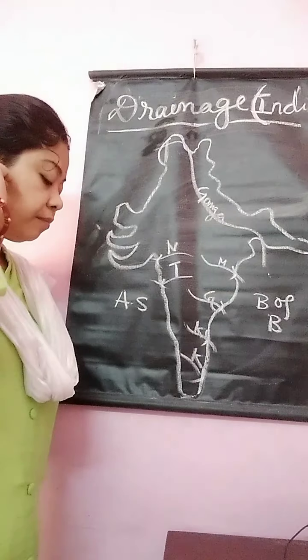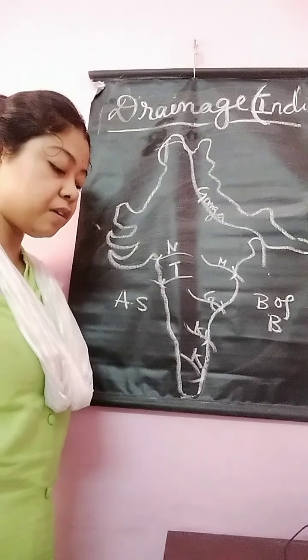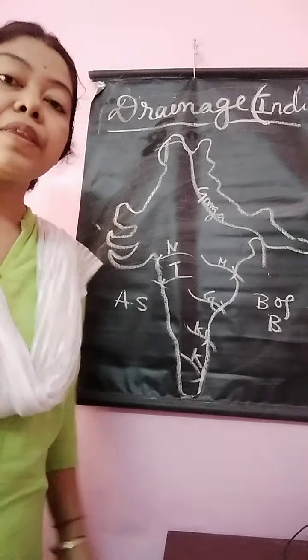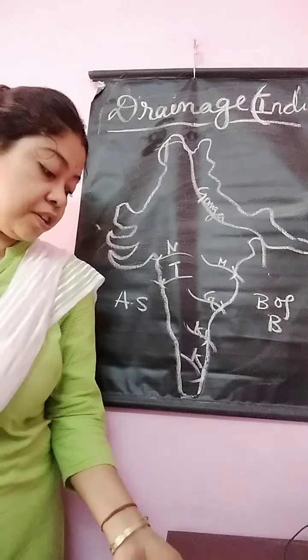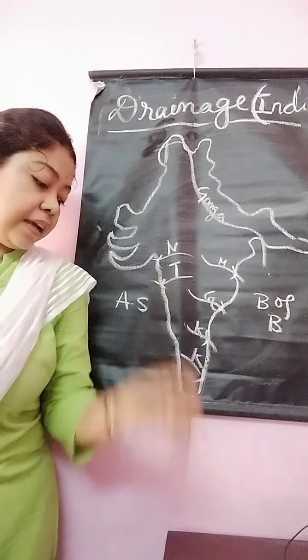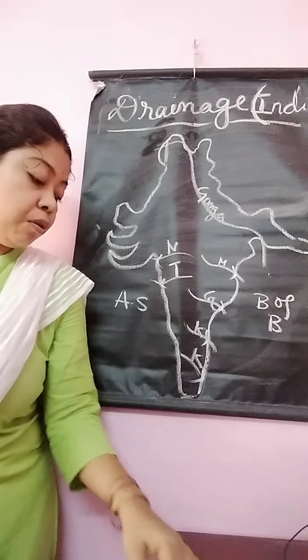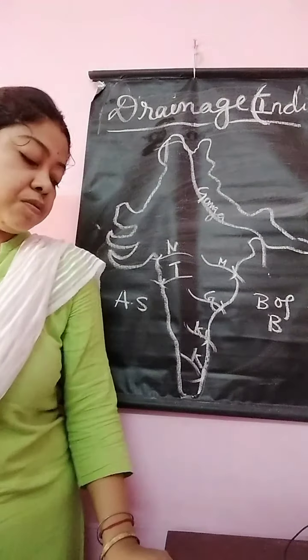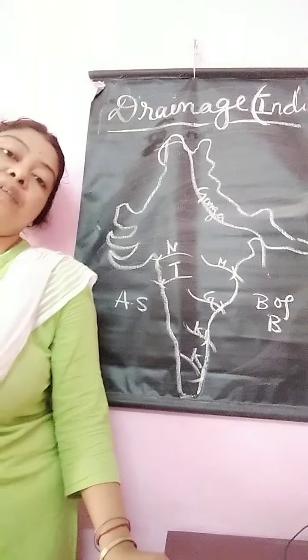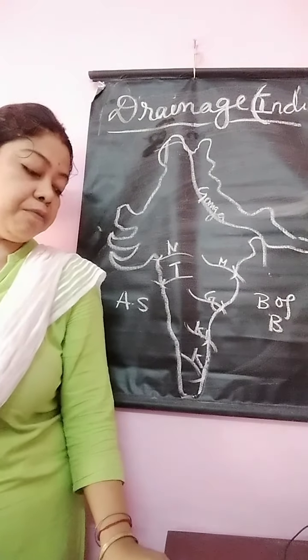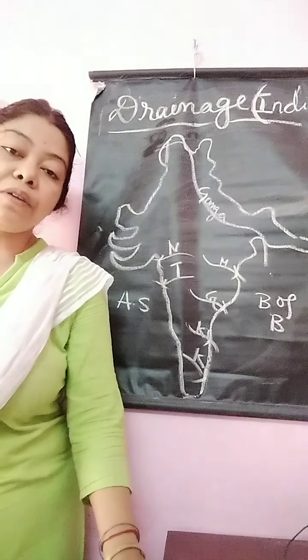Now Krishna. The Krishna river rises from Mahabaleshwar peak. From where does the Krishna river rise? The Krishna river rises from Mahabaleshwar peak in the Western Ghats near Coorg of Karnataka. The most important waterfall that forms on the Krishna river is the Shivasamudram waterfall, and it finally empties into the Bay of Bengal.